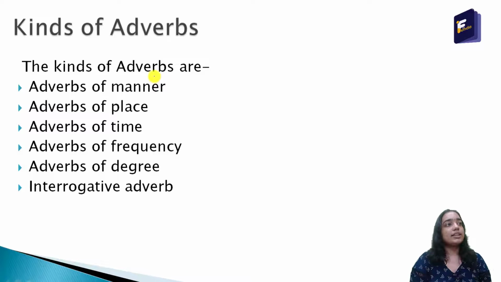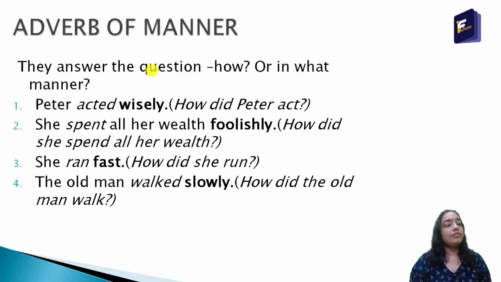Now we will discuss kinds of adverbs. The kinds of adverbs are adverbs of manner, adverbs of place, adverbs of time, adverbs of frequency, adverbs of degree, and interrogative adverb. Now we will discuss each of these one by one. Adverbs of manner answer the question how or in what manner.